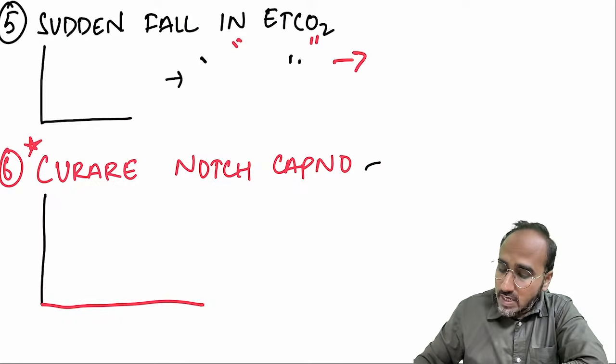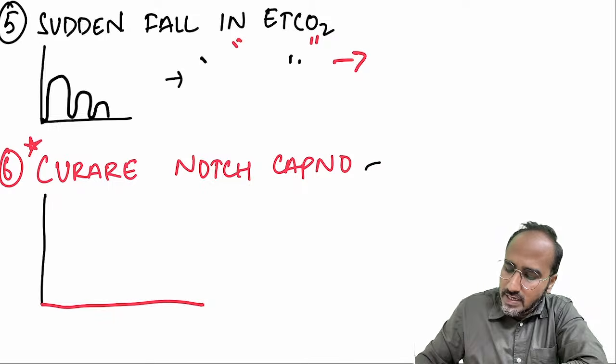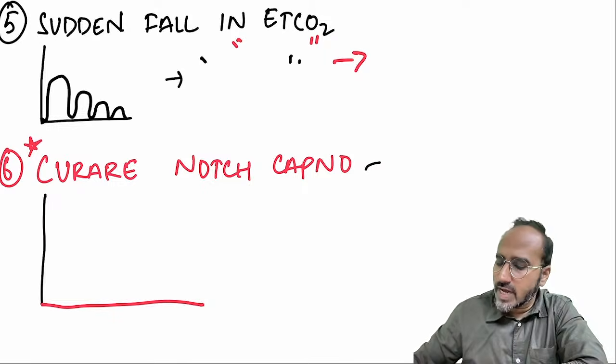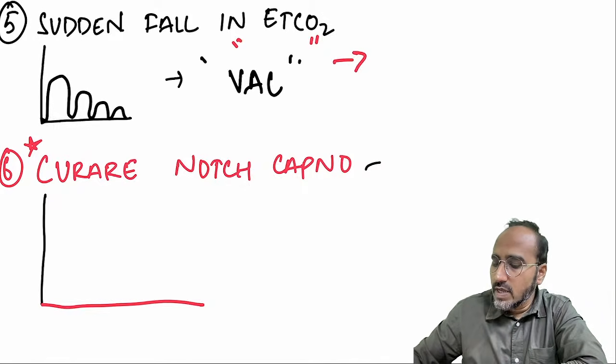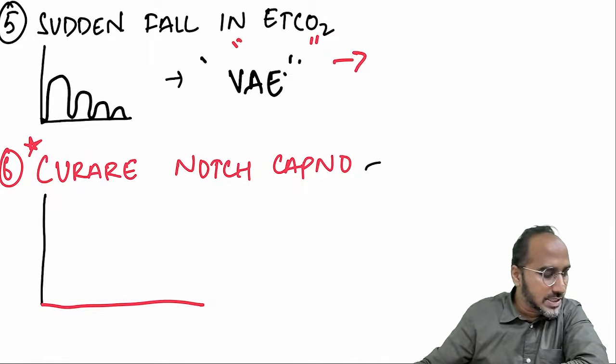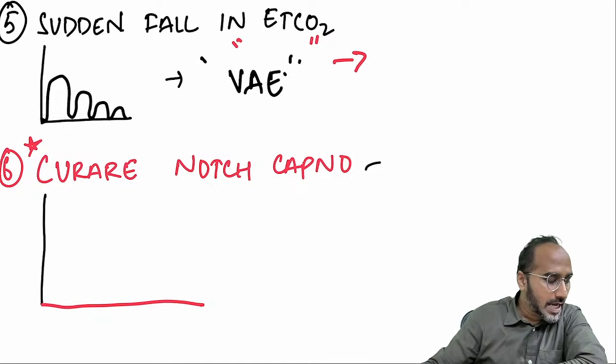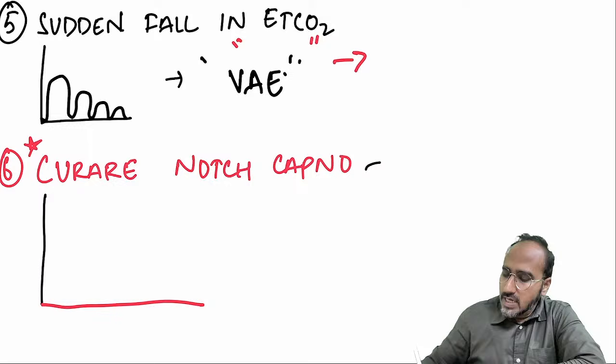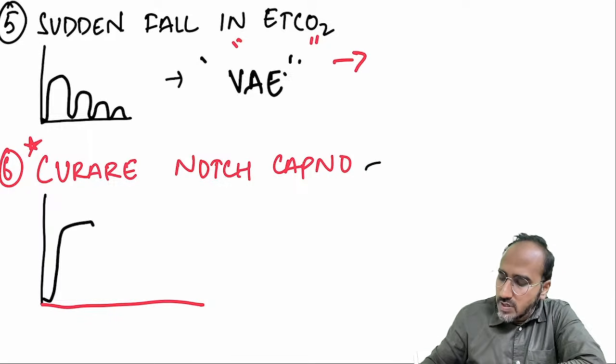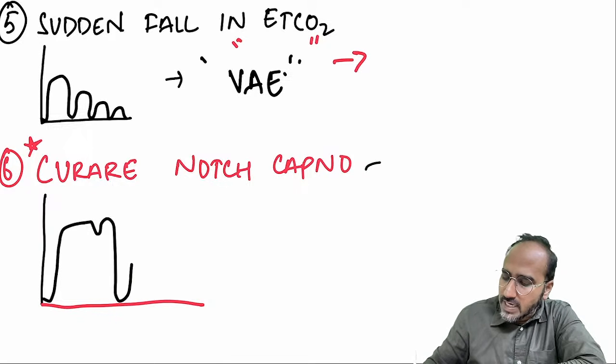Okay. Now, patient was having capnograph normal, but suddenly what do you see is capnograph falling. Sudden fall of capnograph is seen in the cases of venous air embolism. In cases of what, guys? Venous air embolism.